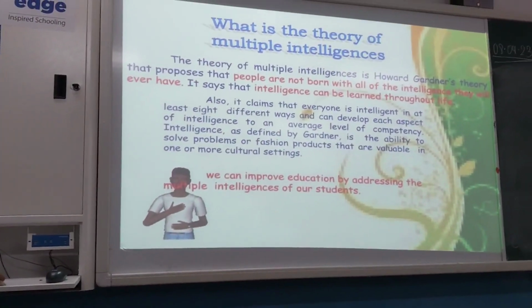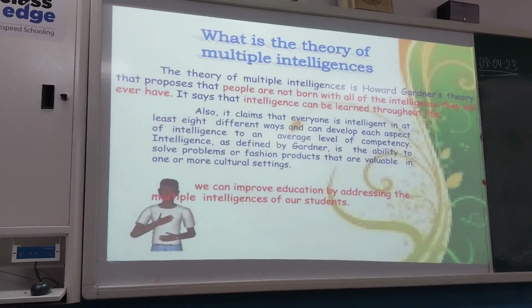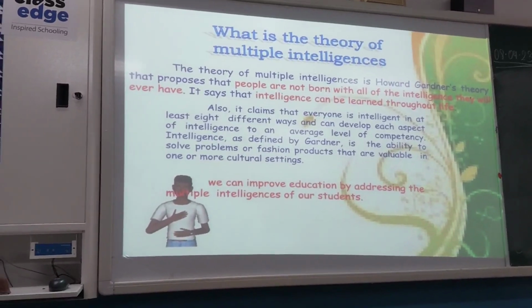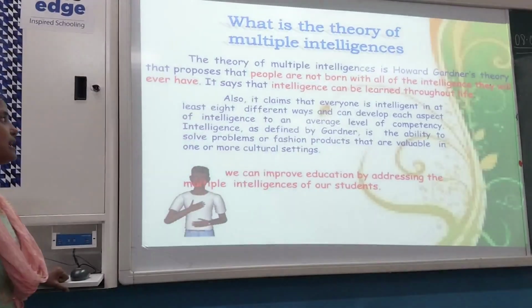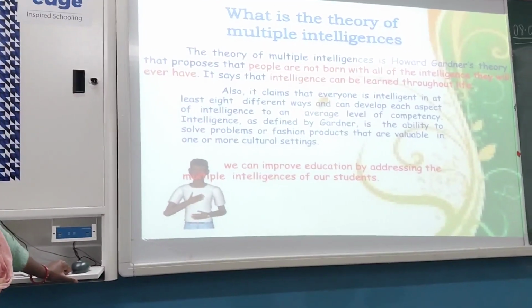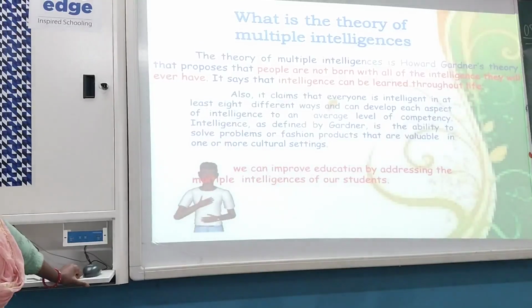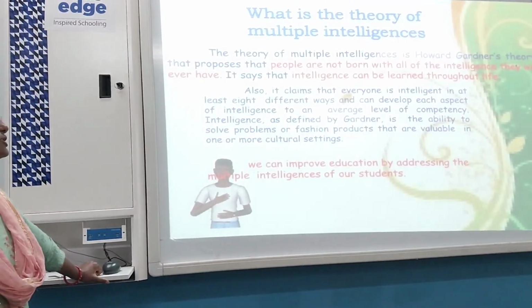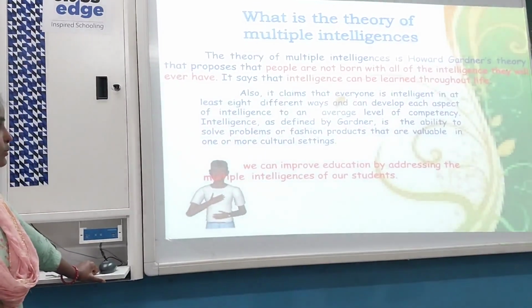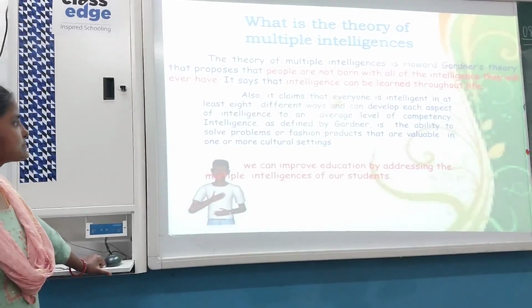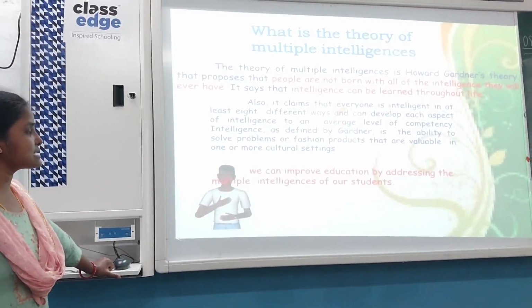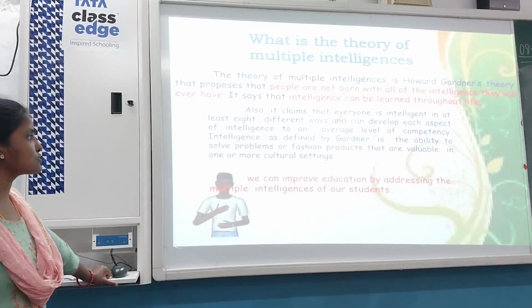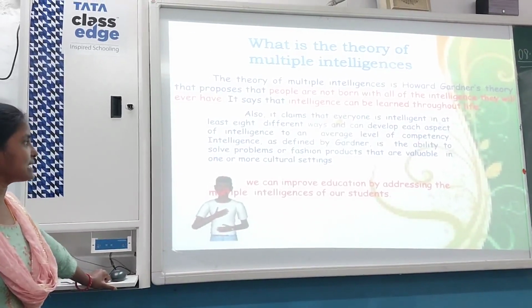What is the theory of multiple intelligence? The theory of multiple intelligence is Howard Gardner's theory that proposes that people are not born with all of the intelligence they will ever have. It says that intelligence can be learned throughout life. Also, it claims that everyone is intelligent in at least 8 different ways and can develop each aspect of intelligence to an average level of competence.